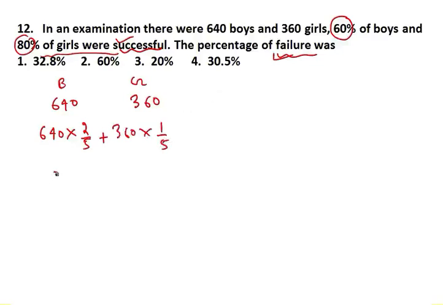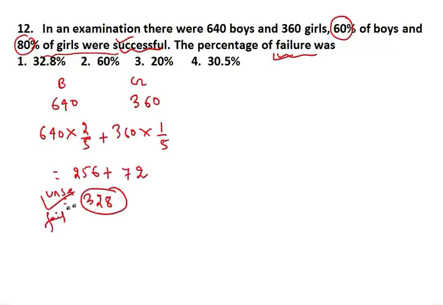Now if you simplify, here I get 256, and here I will get 72. Now if you add, you get 328. Now this 328 in number is the unsuccessful people, the failed people. So 328 boys and girls have failed, out of how many?